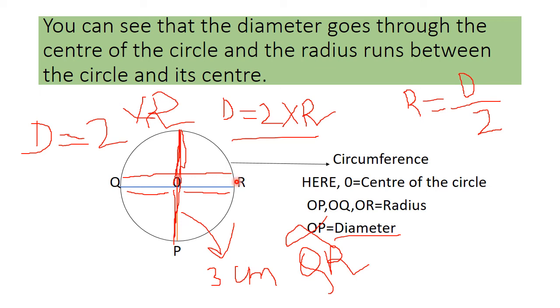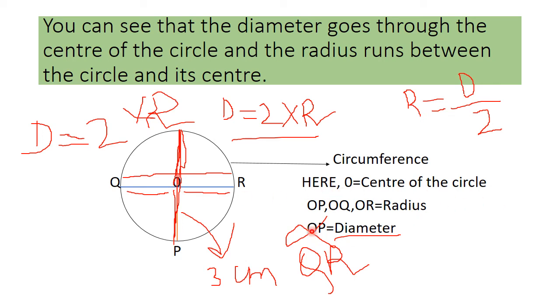And the length around the circle is called circumference. Here this O is the center of the circle.